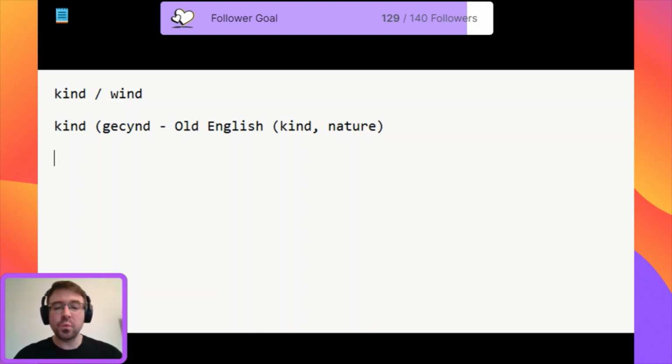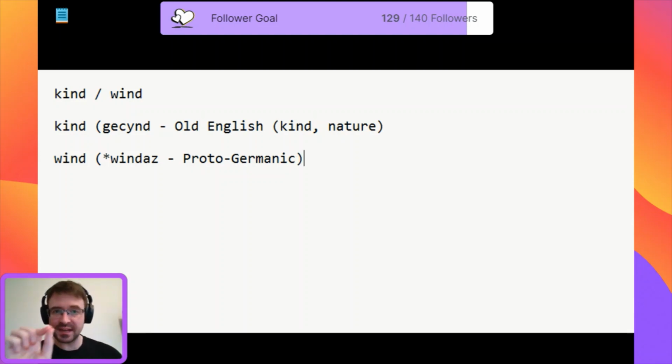But the word "wind" comes from Proto-Germanic, from the word "windas" as the pronunciation. And in the Proto-Germanic language, this letter I, as it was written at that time, was always pronounced as an I sound. And because of this difference, the Y changing to an I and the I staying the same, this is where we have the difference in the pronunciation between the two words.